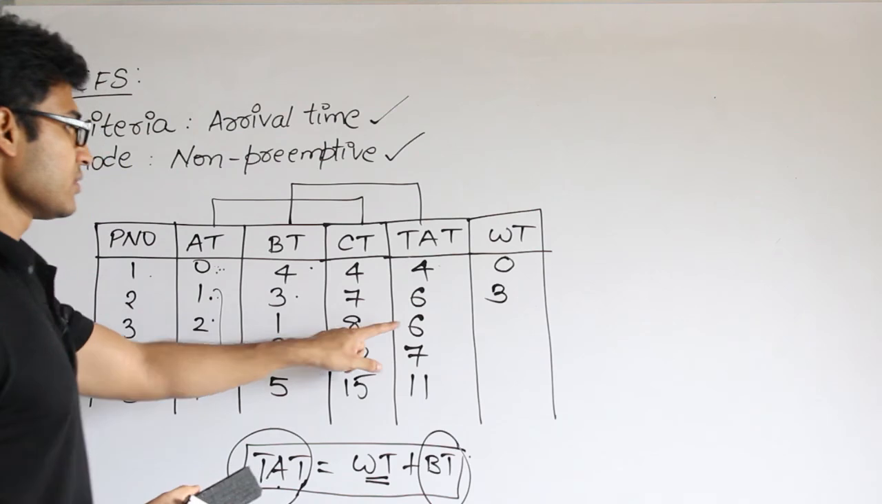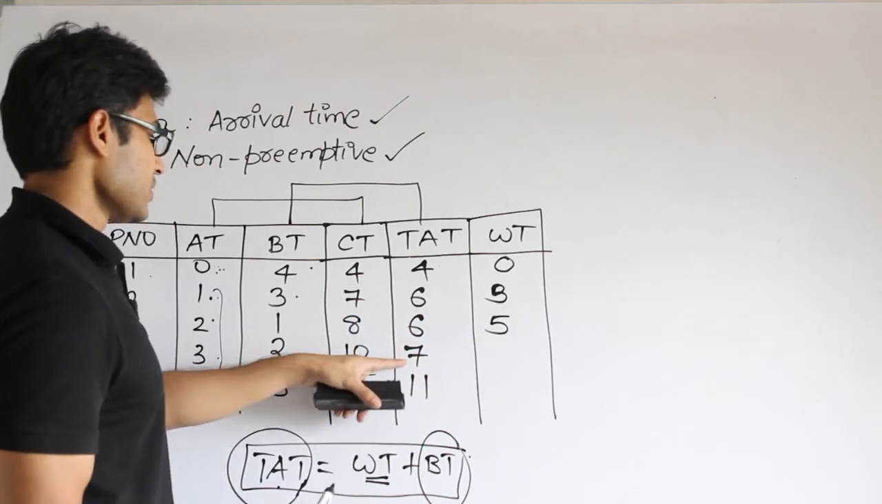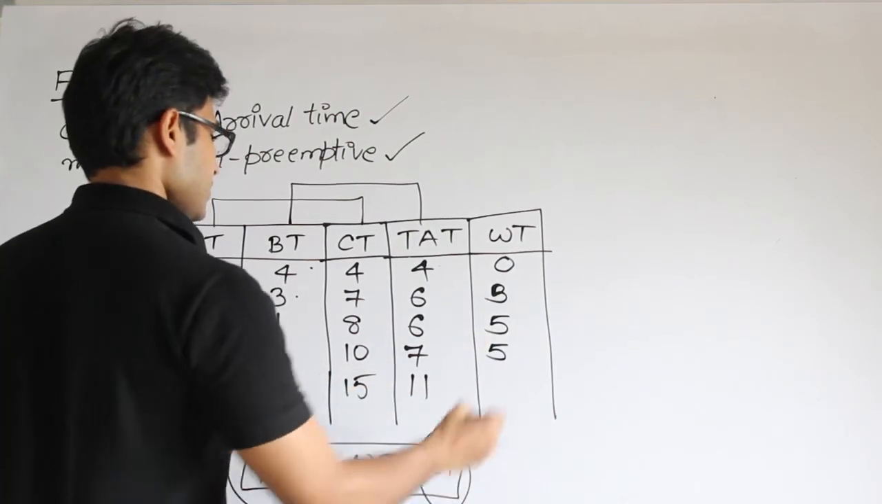And what about this one? 6 minus 1, which means it waited for 5. And what about this? 7 minus 2, it is waiting for 5. And what about this? 11 minus 5, it is waiting for 6.